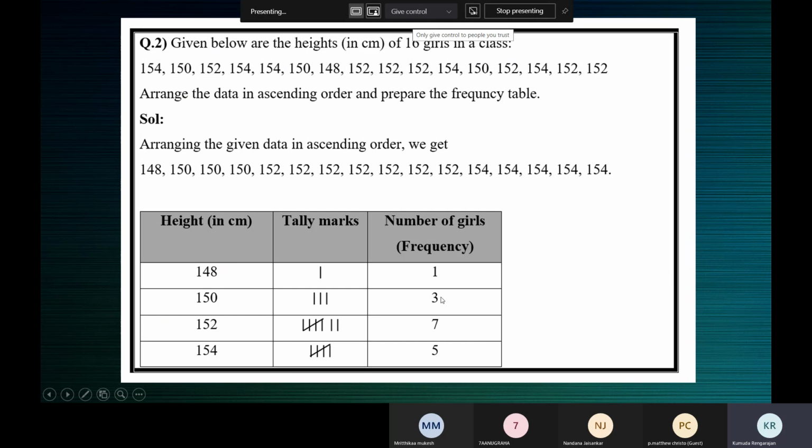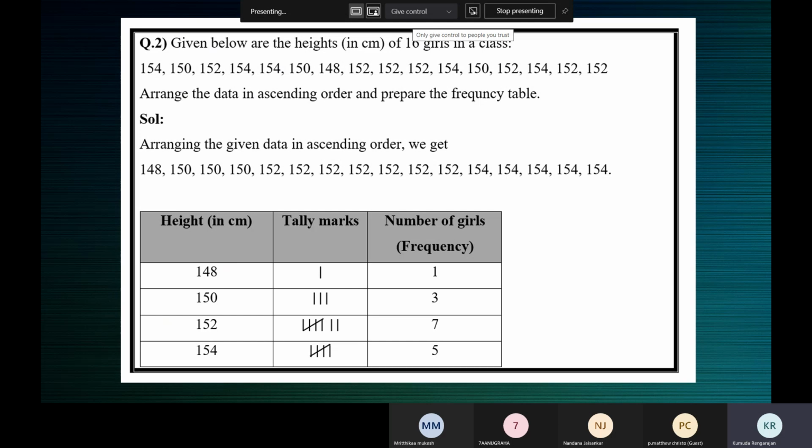The number of times an observation occurs is called the frequency. 150 is an observation. The observation 150 happens 3 times. So 3 is called the frequency of the observation 150.